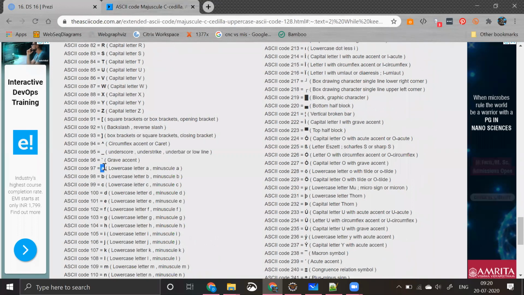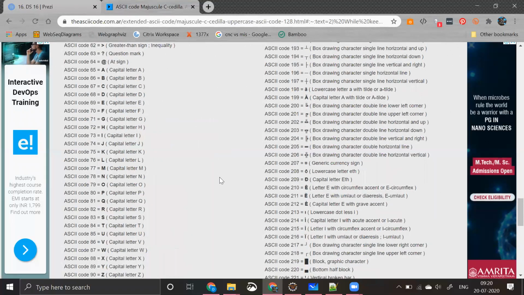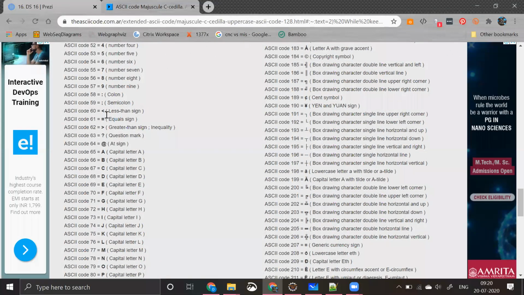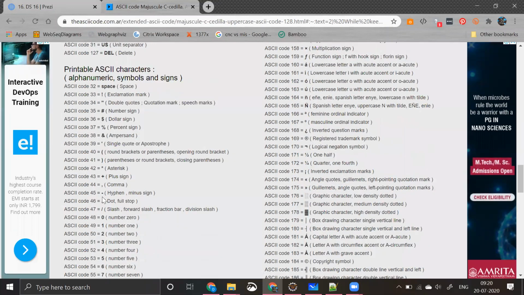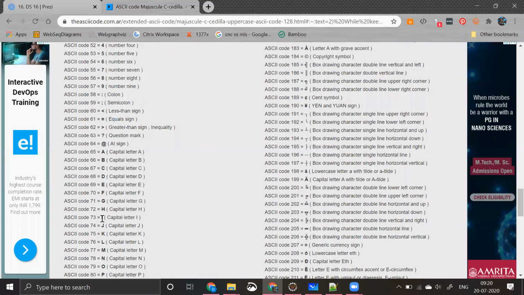I think you might have learned this in your computer science, and if you did not, that's fine. What I want to say is, for every character, a star symbol, 1 2 3, plus symbol, minus symbol, whatever, there is a unique code which gets mapped. For number 0, there is the code 48, and for capital I, the code 73.